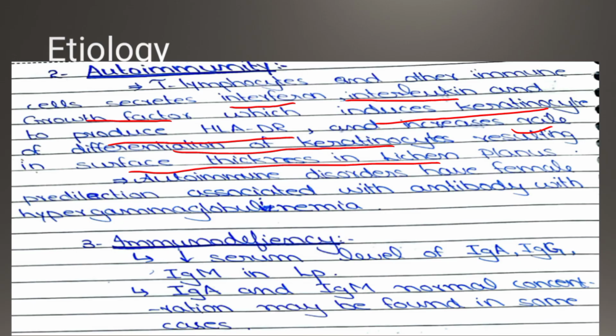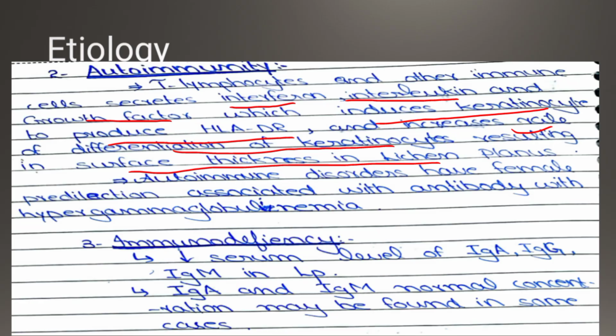So what you have studied in autoimmunity is that there are T cells and other cells. They secrete interferon, interleukin, and growth factor. Then they induce the keratinocytes to produce the HLA-DR, and then they increase the rate of differentiation, due to which there is thickening of lichen planus.